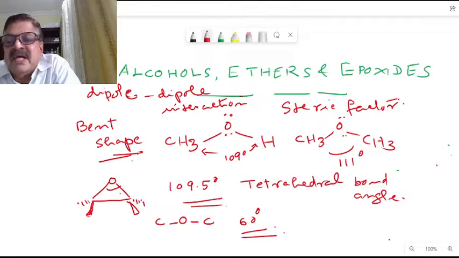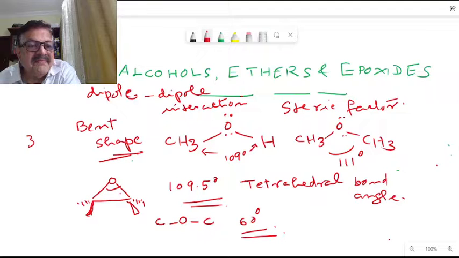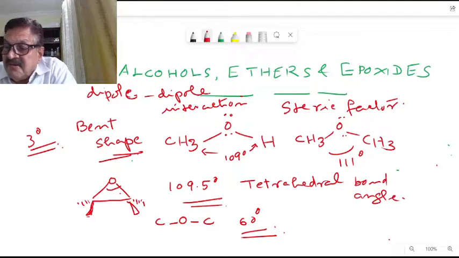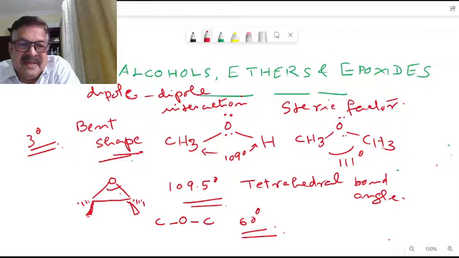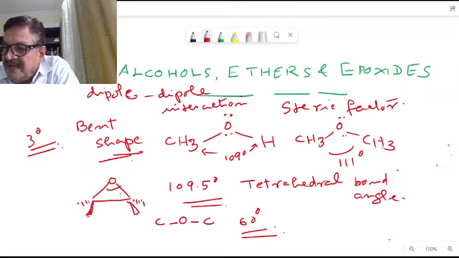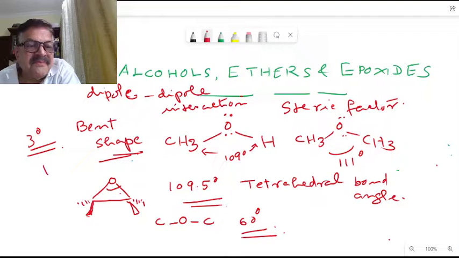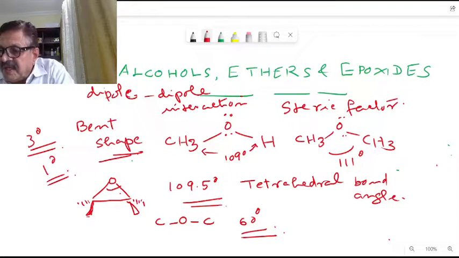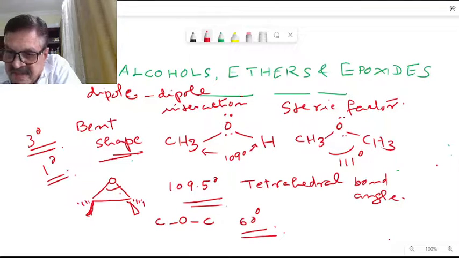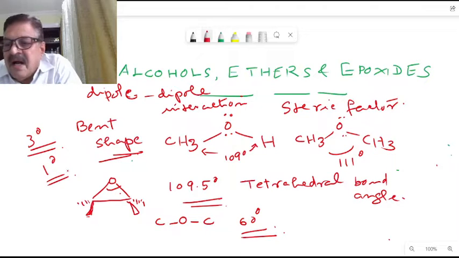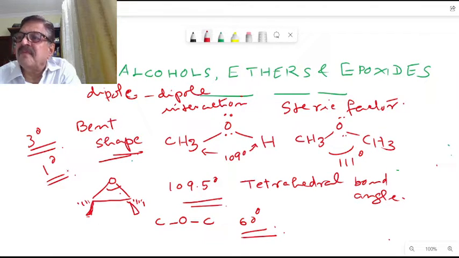Therefore, what happens? The tertiary alcohols, that is the 3 degree we write here, are least able to form hydrogen bonding. Tertiary alcohols find it very difficult. They are least able to hydrogen bond, whereas primary alcohols are most able to form hydrogen bonding. So of the primary, secondary and tertiary, the tertiary alcohols are least able to hydrogen bond, whereas the primary alcohols are most able to form hydrogen bonds.